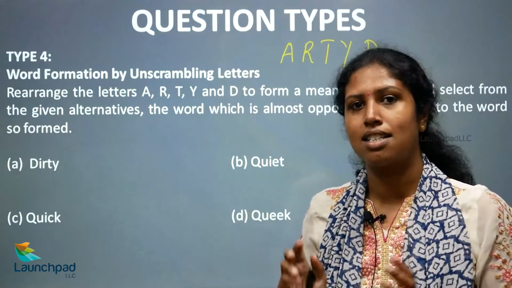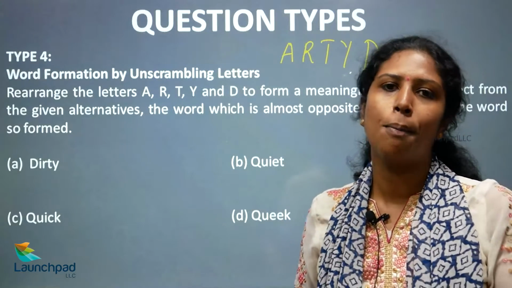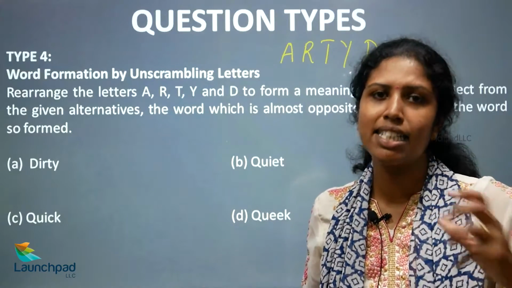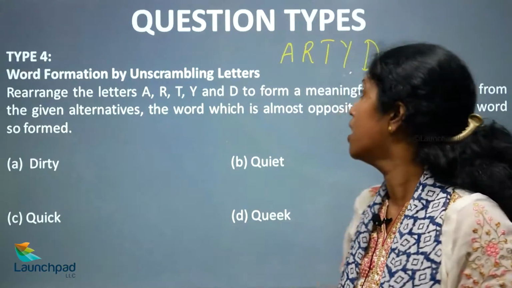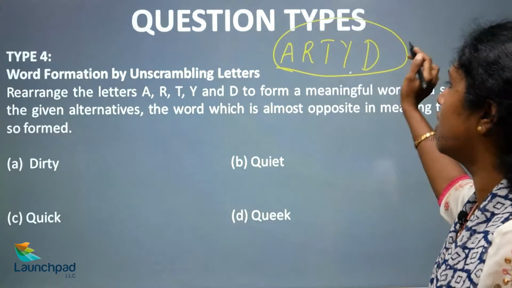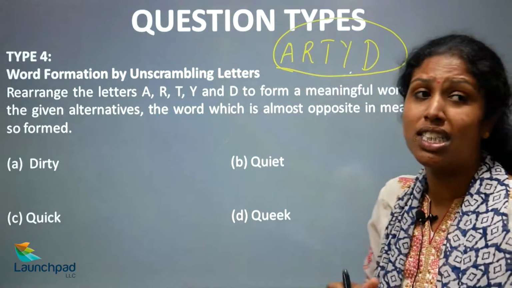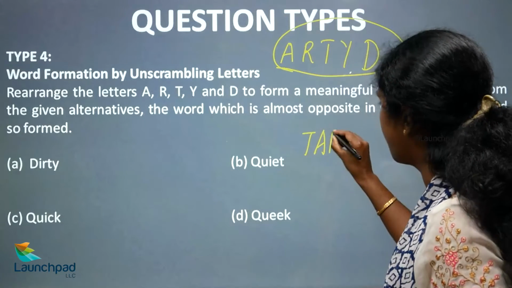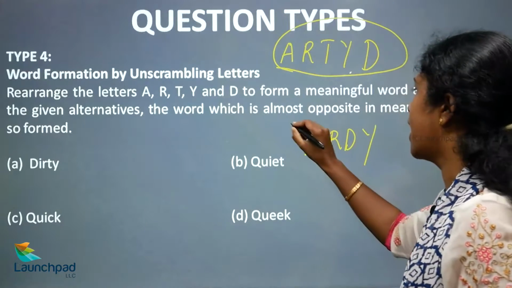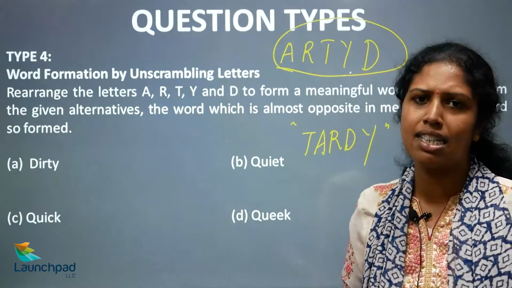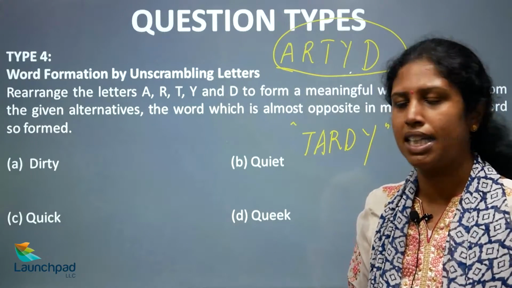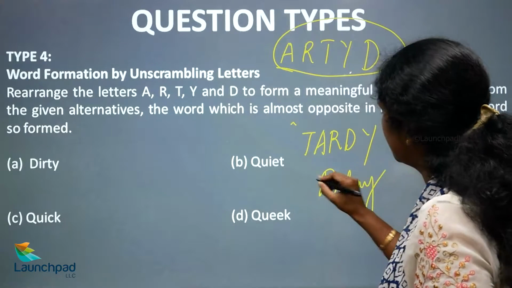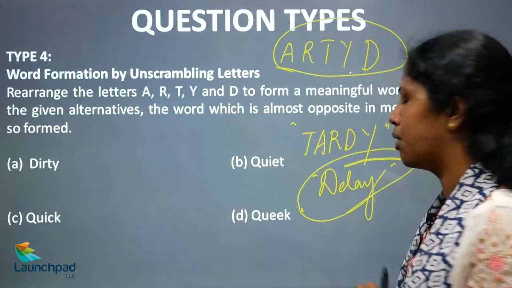Look at this, they are asking you to rearrange this, form a meaningful word, and you need to choose the word which is the antonym of the word that we've rearranged. From the given rearranged letters, the word we can form is T-A-R-D-Y, which is tardy. So what does the word tardy mean? Tardy means delay.